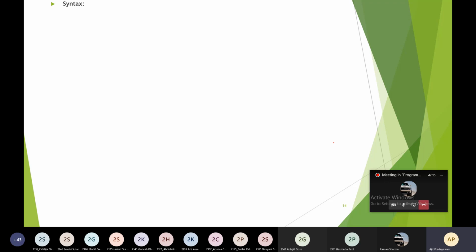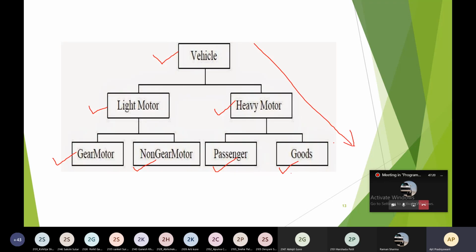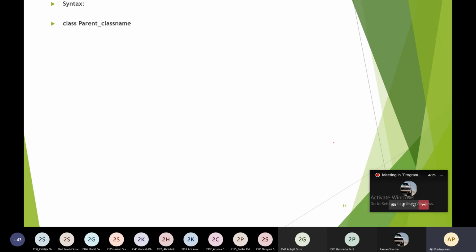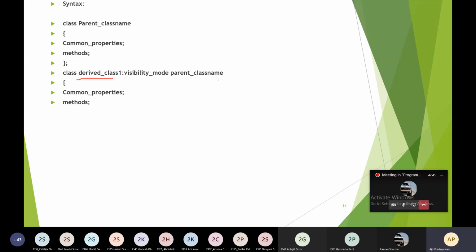Now, what is the syntax of hierarchical inheritance? You can get the syntax by looking at the diagram. How to write the syntax: this is our parent class name. This has the common properties and methods. And from this you have created another class, derived class 1, with visibility mode and parent class name. This also will have its own properties and methods, and this is derived class 2, and you have created this class from the parent class.